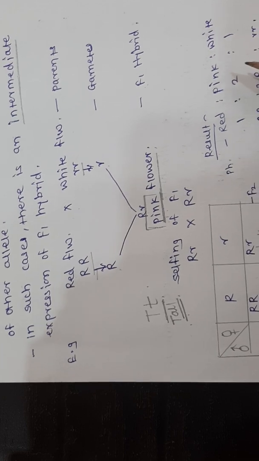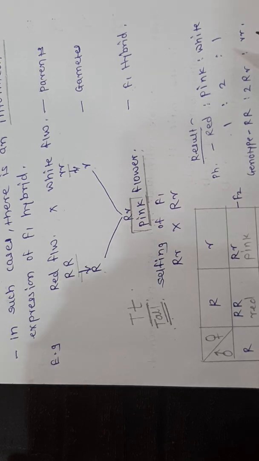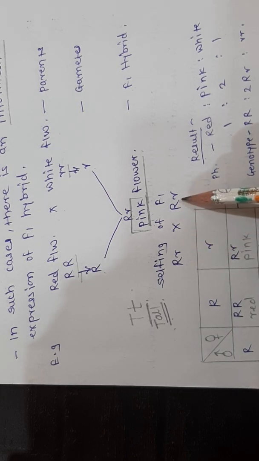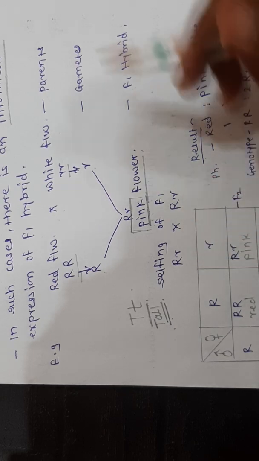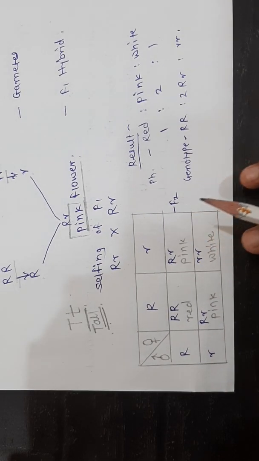Then in the F2 generation, what happened? How will the F2 generation be obtained? By the selfing of F1 hybrids. Capital R small r, that are the pink flowers, are crossed with another pink flower. Then we obtain the gametes in the form of capital R, small r, capital R, small r.